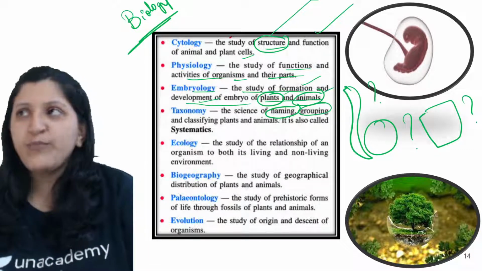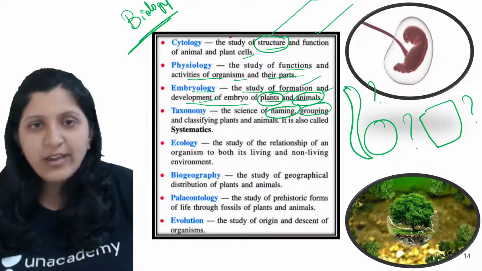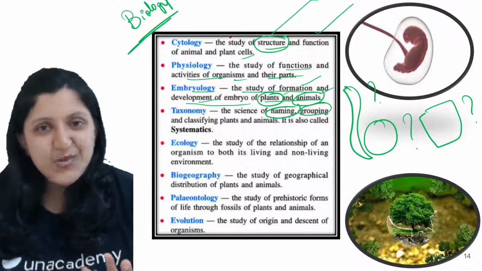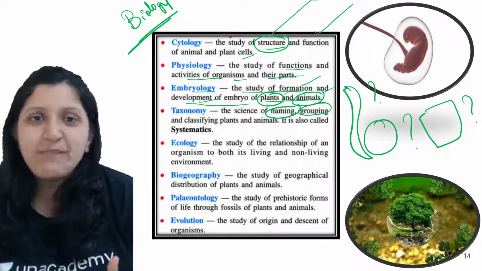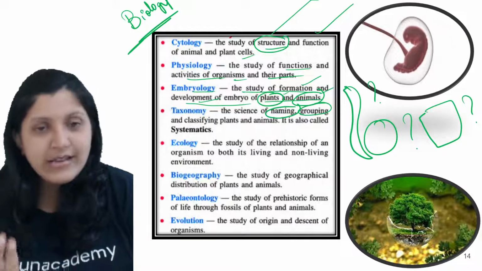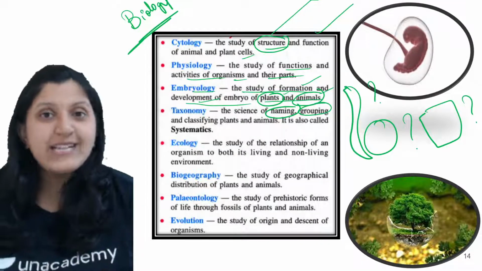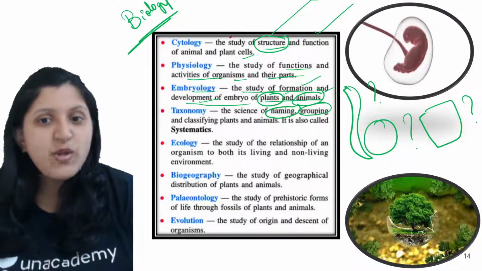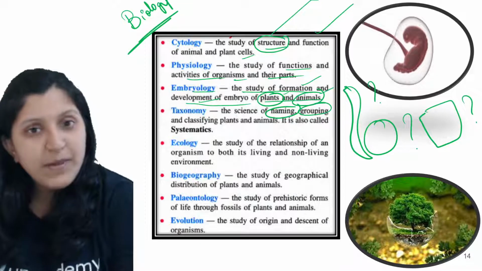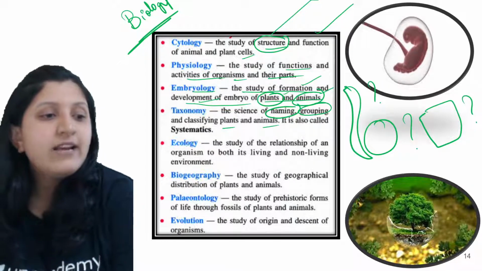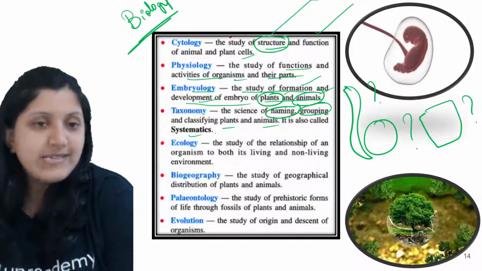Just by looking at it, you can understand whether this one is an animal or a plant. Okay, so just by looking you can understand a few things, and a detailed study with respect to the cell also has to be done. So based on that, the science of naming, grouping and classifying plants and animals can also be called systematics.